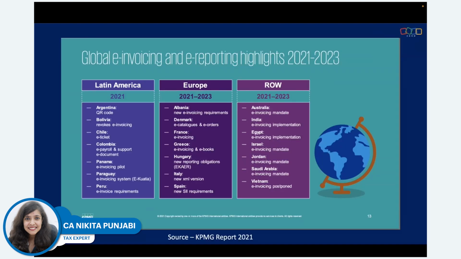Now, if you see the globe, like the global implementation of e-invoicing, there are a lot of countries that are adopting e-invoicing because it's very transparent and tax efficient. It also enables the business or taxpayers to interact among themselves, with their customer, with the government. And also, if you realize, invoice is the base of your business, right?